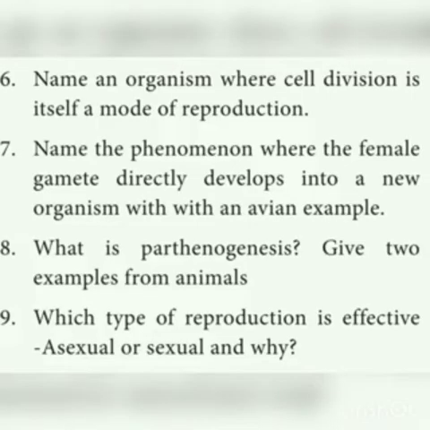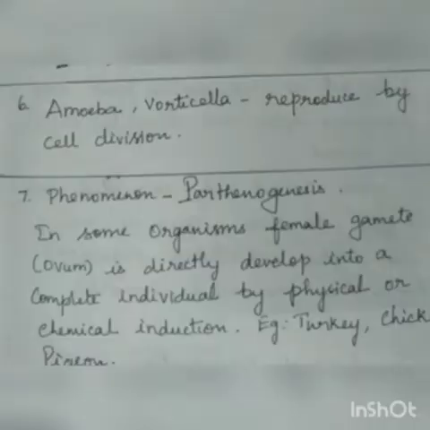Seventh one, name the phenomenon where the female gamete directly develops into a new organism, with an avian example. So the phenomenon is parthenogenesis. What is parthenogenesis? The development of an egg without the act of fertilization is called parthenogenesis. In some organisms, the female gamete, the ovum, directly develops into a complete individual by physical or chemical induction.